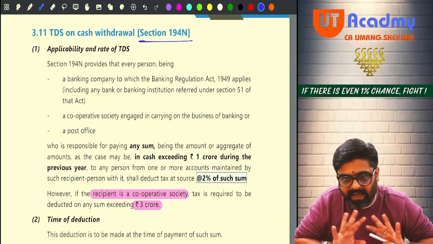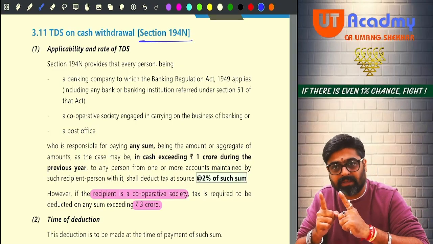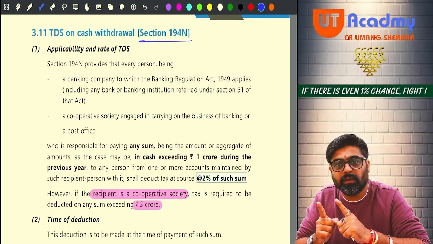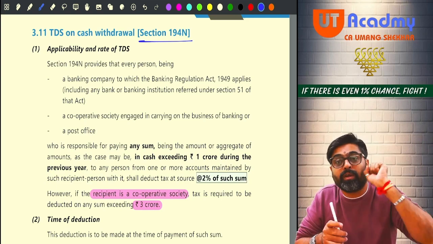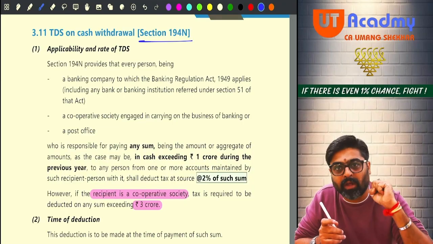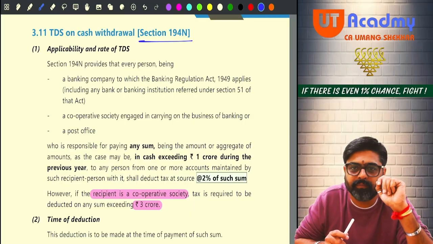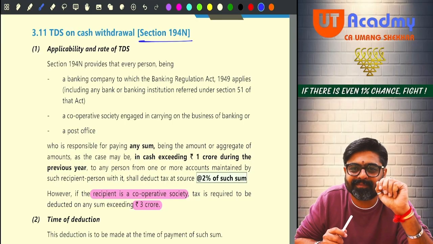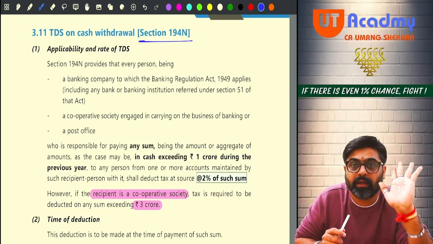So, cash withdrawal is not your income, but still, this is the only exceptional case where, even if the amount withdrawn by you in cash from your bank is not your income, still there is a TDS of 2%, if that withdrawal is more than 1 CR during the year.